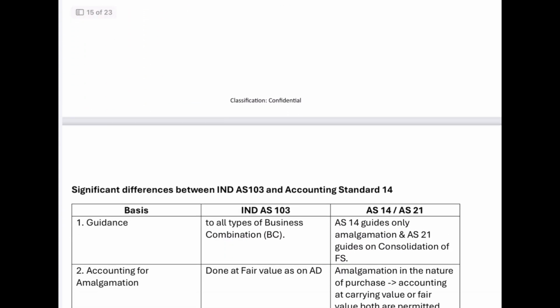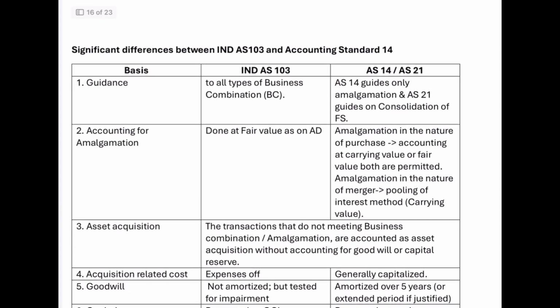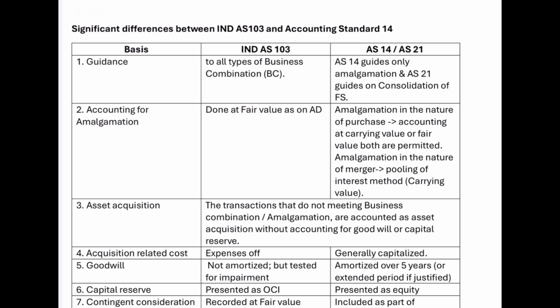Okay, then we will go through some significant differences between Ind AS 103 and Accounting Standard 14. Ind AS 103 guides all types of business combination, but Accounting Standard 14 guides only amalgamation, and Accounting Standard 21 talks about consolidation of financial statements.